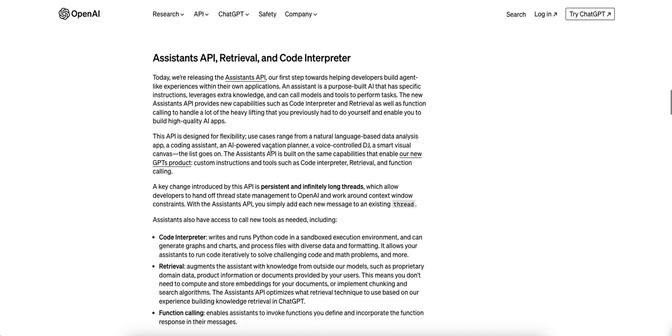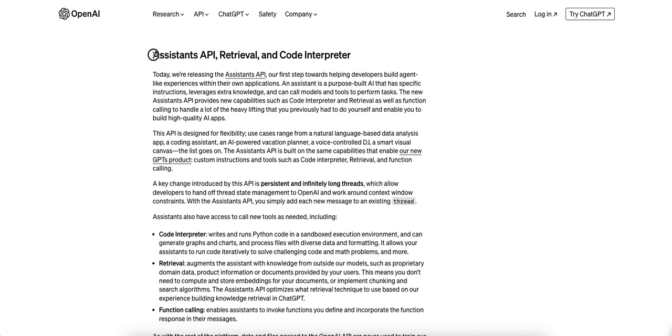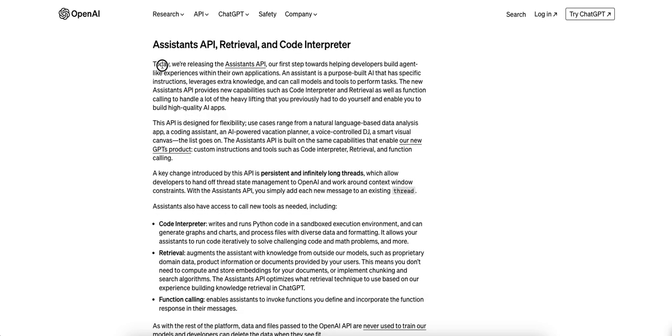Besides the fact that they released GPT-4 Turbo, the next biggest important item was this: Assistants API, retrieval and code interpreter. This Assistants API, to me, is them getting closer to where I currently have to use things like Langchain to conduct a lot of my tasks. Even they say it's their first step towards helping developers build agent-like experiences within their own applications. And so I definitely am very excited about this.